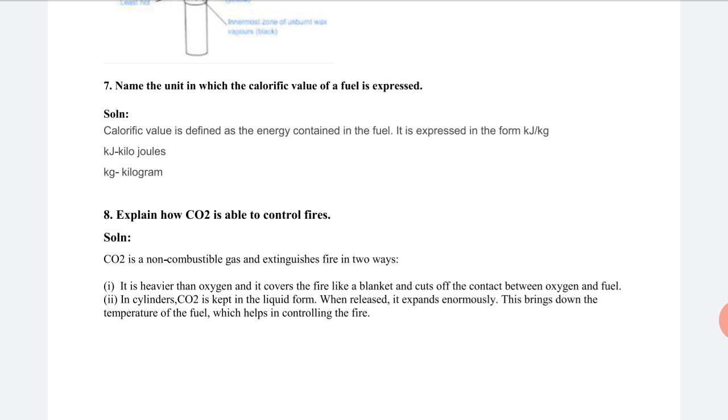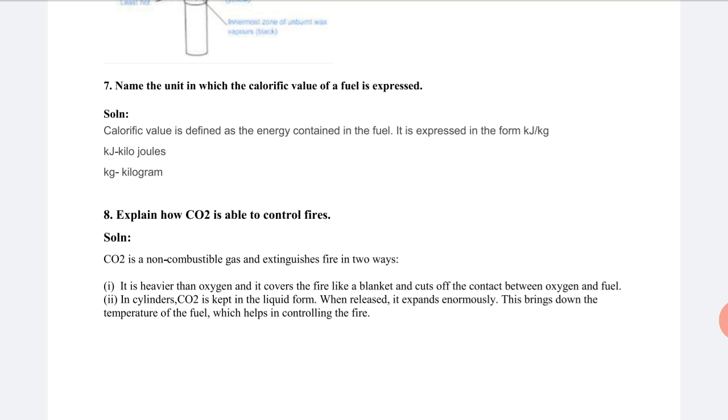It covers the fire like a blanket. It easily covers any fire area and cuts off the contact between the oxygen and fuel. When any fuel is in contact with oxygen, it easily starts to combust and catch fire. So if carbon dioxide covers it, it breaks the contact between oxygen and fuel material.